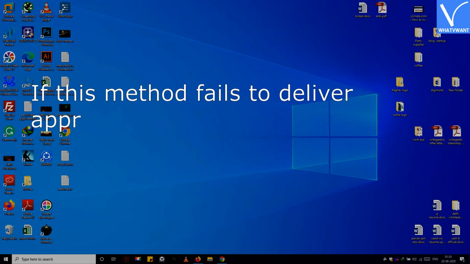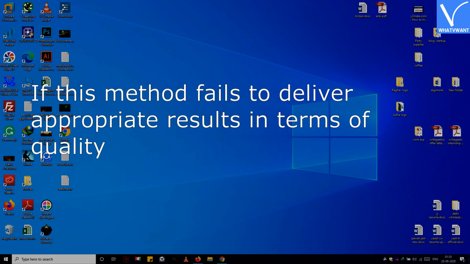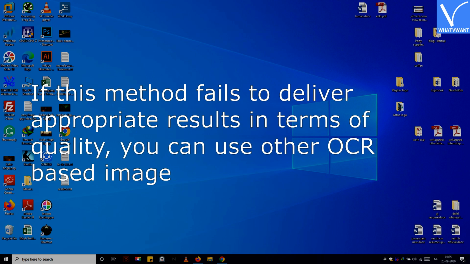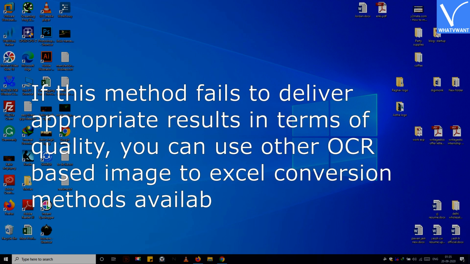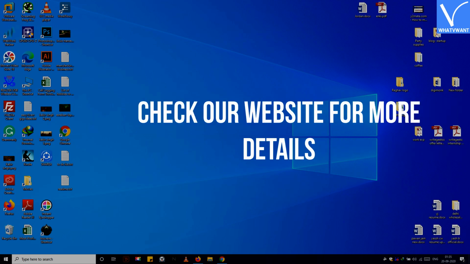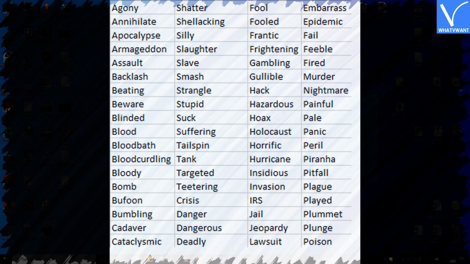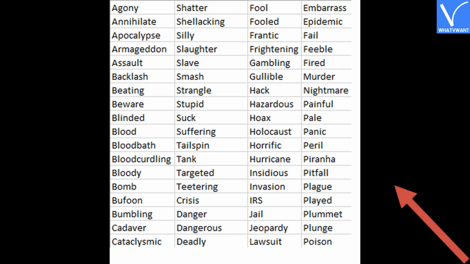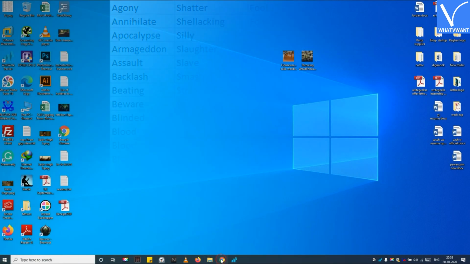If this method fails to deliver appropriate results in terms of quality, you can use other OCR-based image to Excel conversion methods available on our website. Check our website for more details. See, this is the image. We are going to convert its data or image into an Excel sheet. Follow me.